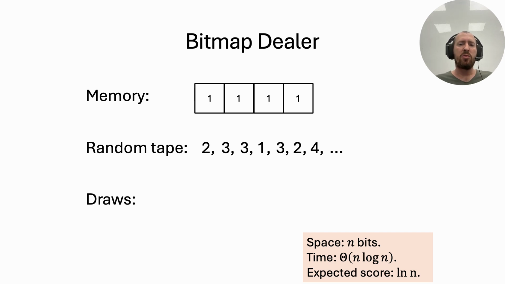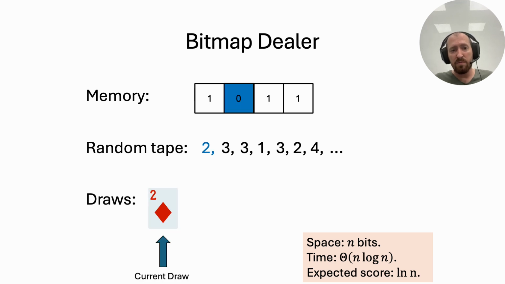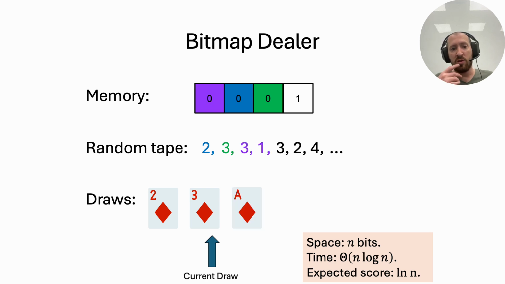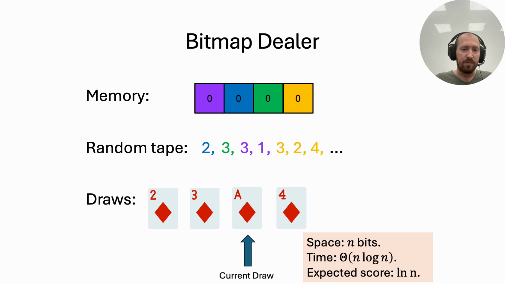We are thinking about the random tape as dictating the samples that the dealer performs. In this example, the dealer first checks whether 2 is available. Since it is, they draw it. Next card is 3, which is also available, so we will draw it second. Next, we are checking 3 again, see that it is not available, so trying again with 1, which is our third card, and so on.